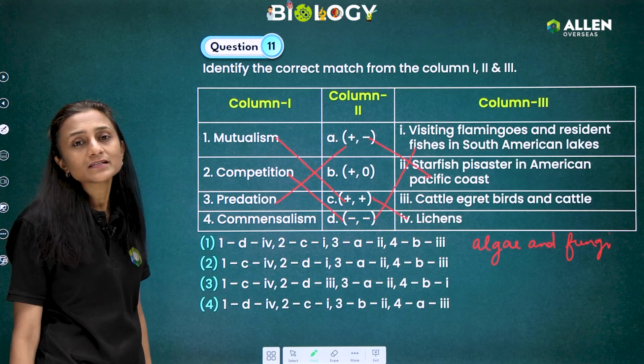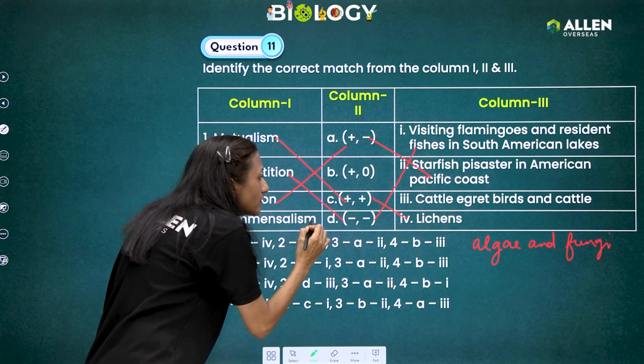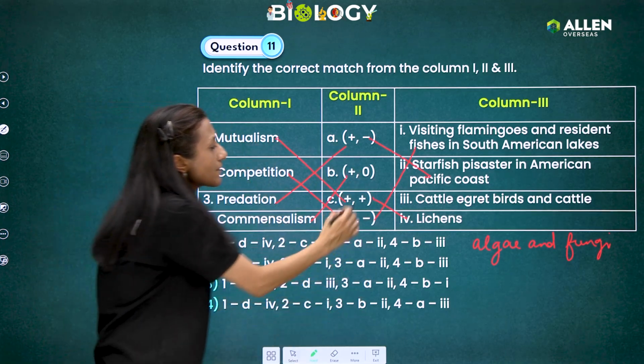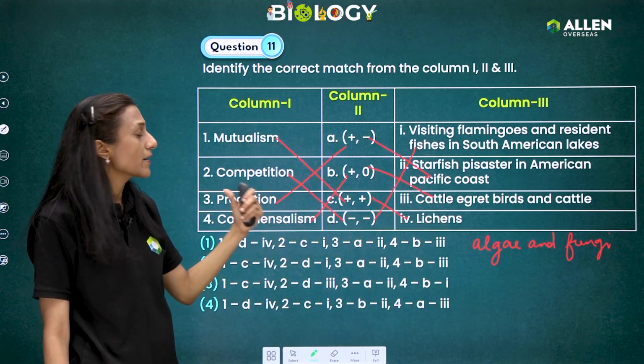And last is commensalism. In commensalism, the interaction is beneficial for one and has no effect on the other, neither harmful nor beneficial. And its example is cattle egret birds and cattle. Now, how is this example of commensalism?